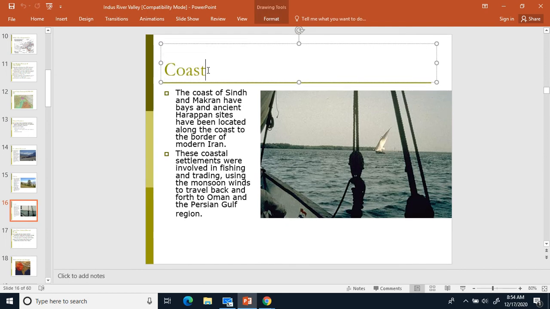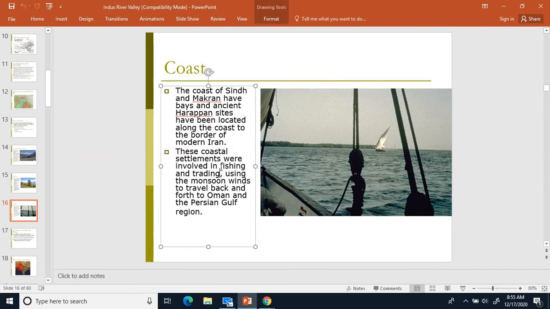Coastline. Let's make a 4 and write down coast. So 4, coastline. And on the coastline, what's important about the coast? We got 4, coastline, equal sign. The main thing that's important is fishing and trading. So we got 4, coast, equal sign, fishing and trading.